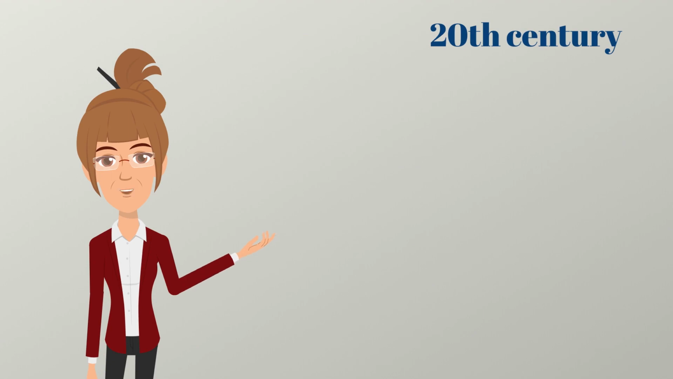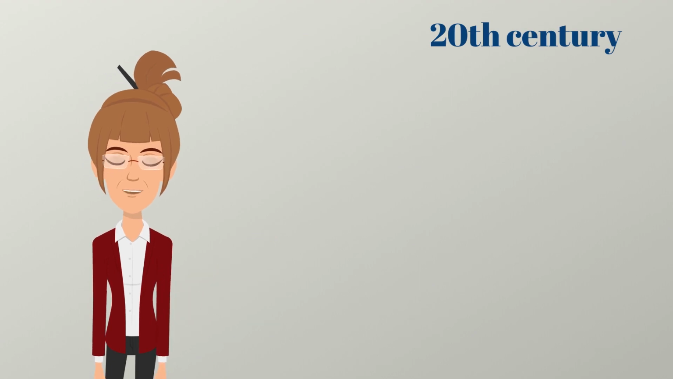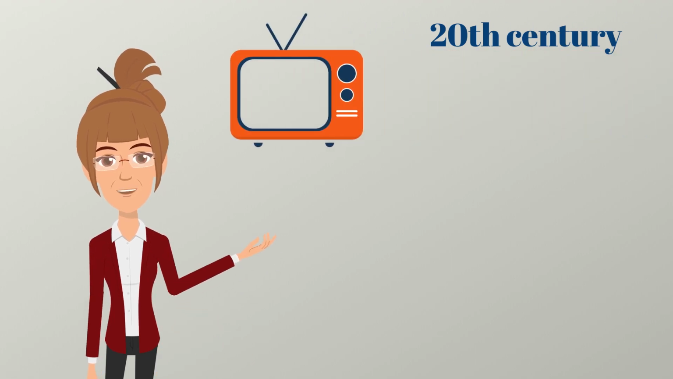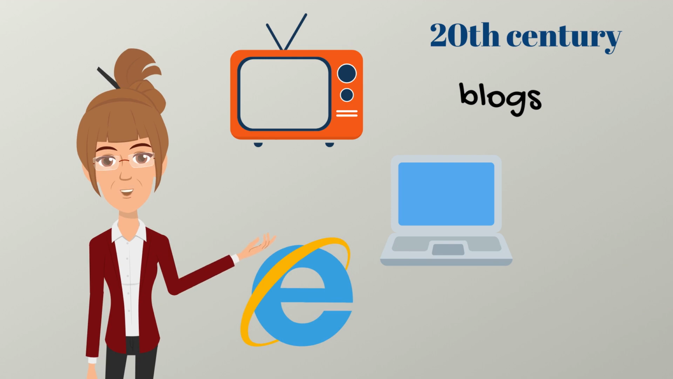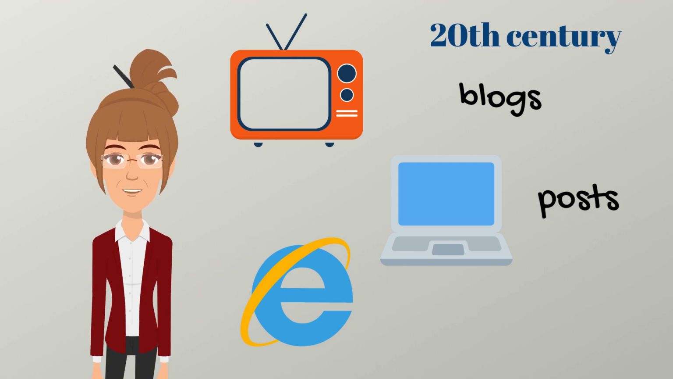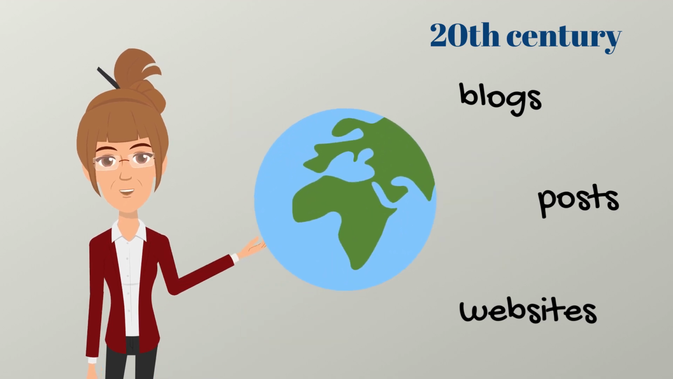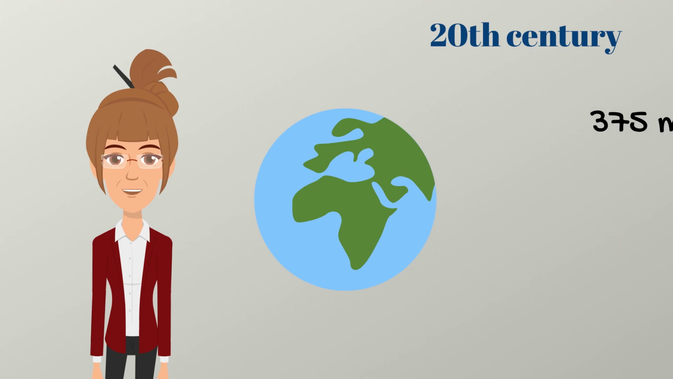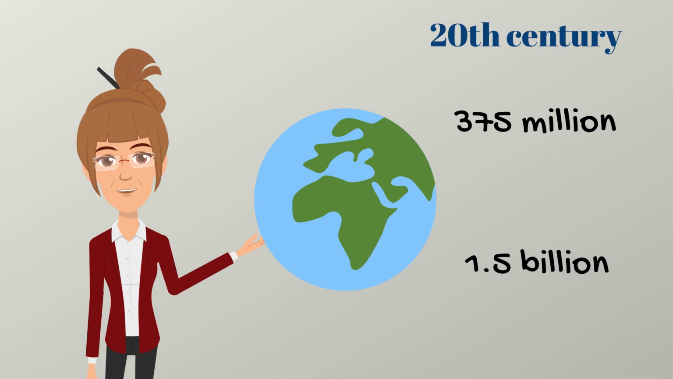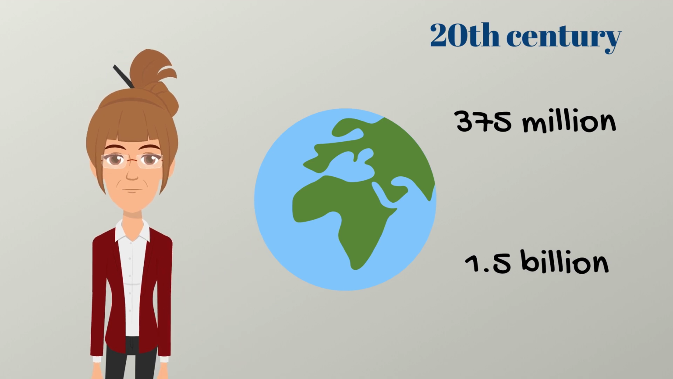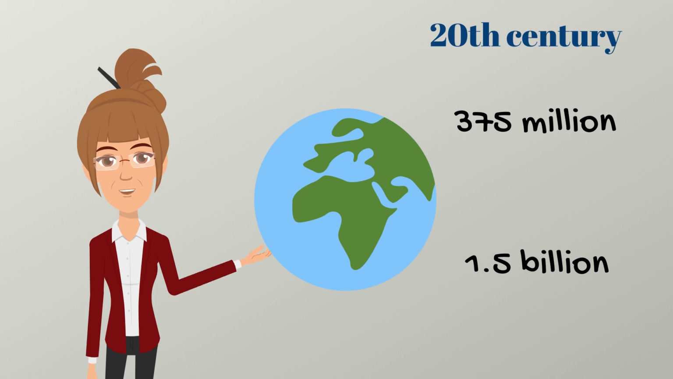But throughout the 20th century, American English and British English continued to change and borrow from one another, especially with the invention of televisions first, then computers and the internet. Suddenly we needed new words to describe our blogs, posts and websites. Today, English is really spoken all around the world. There are around 375 million native speakers, and about 1.5 billion people use it as a second or third language. But it is always changing and shifting to suit our needs.